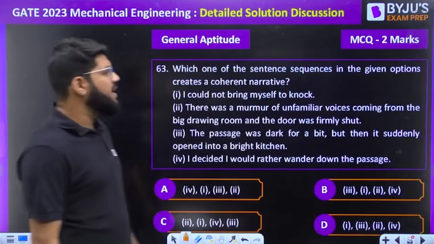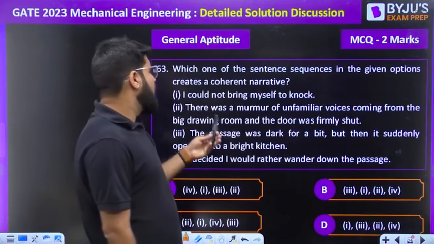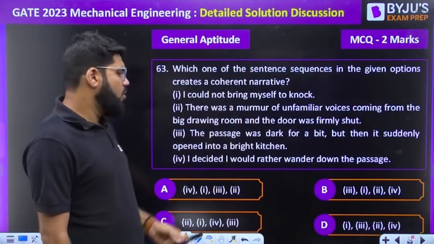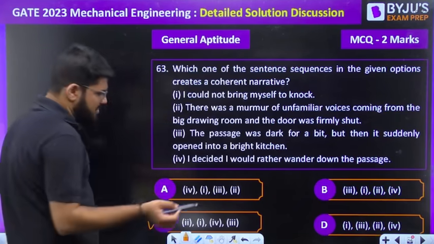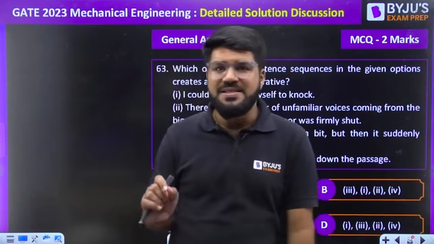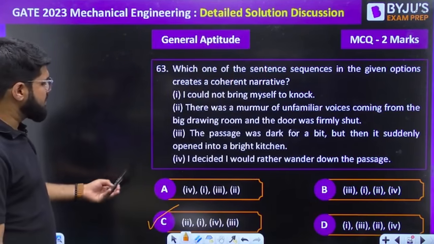Which one of the sentence sequences in the given option creates a coherent narrative? Okay, I could not bring myself to knock. Okay, guys, this is a passage based question. Verbal ability, let us not discuss more on this. The correct answer is going to be C. You can have a note of this. Let us go to the next question which needs to be discussed.